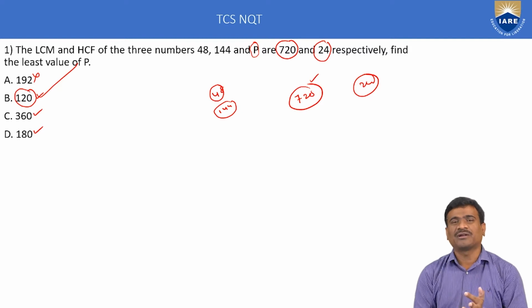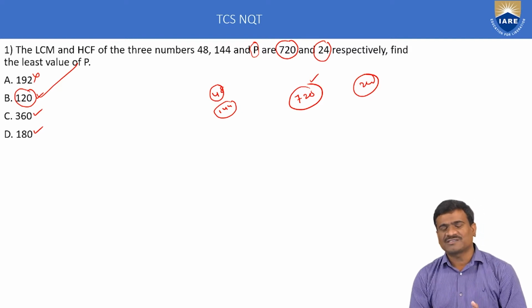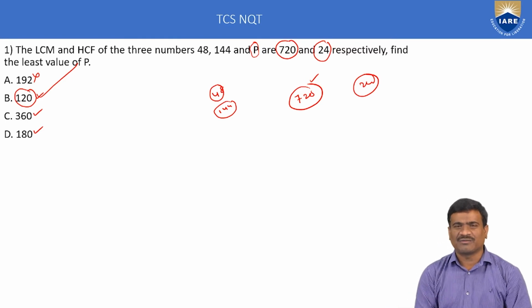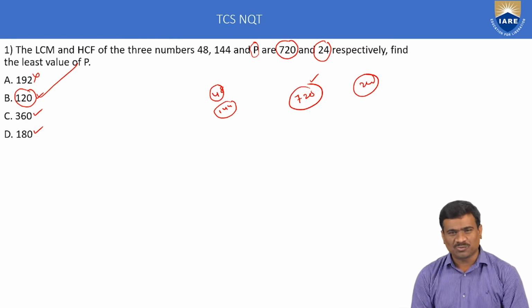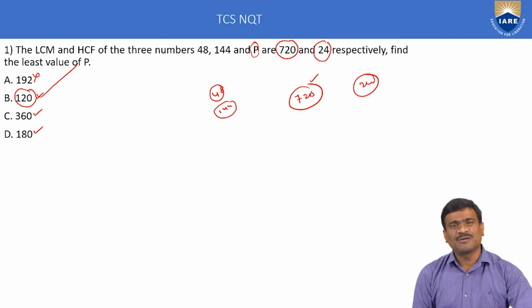Okay. Important notation number 1: LCM is always exactly divisible by the given numbers. Number 2: the product of two numbers is equal to LCM times HCF. Number 3: the LCM of co-prime numbers is equal to the product of the co-prime numbers.